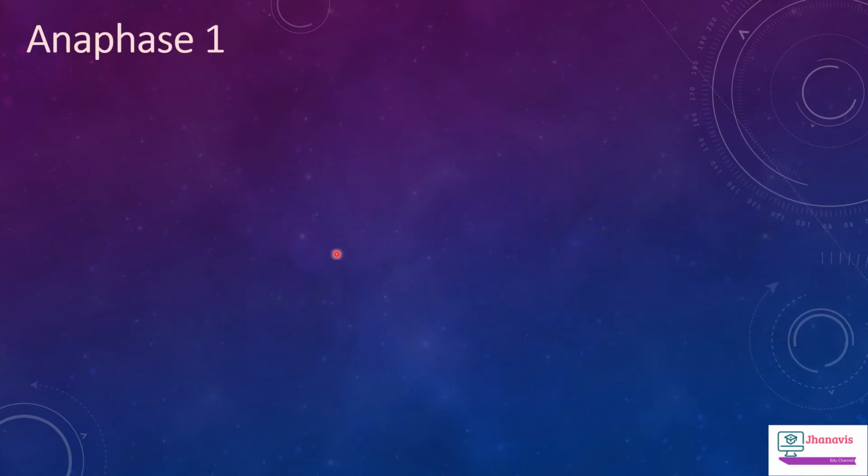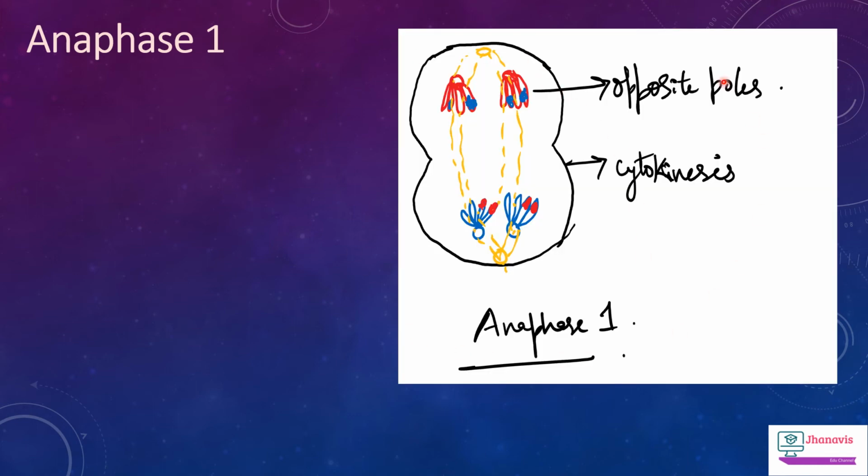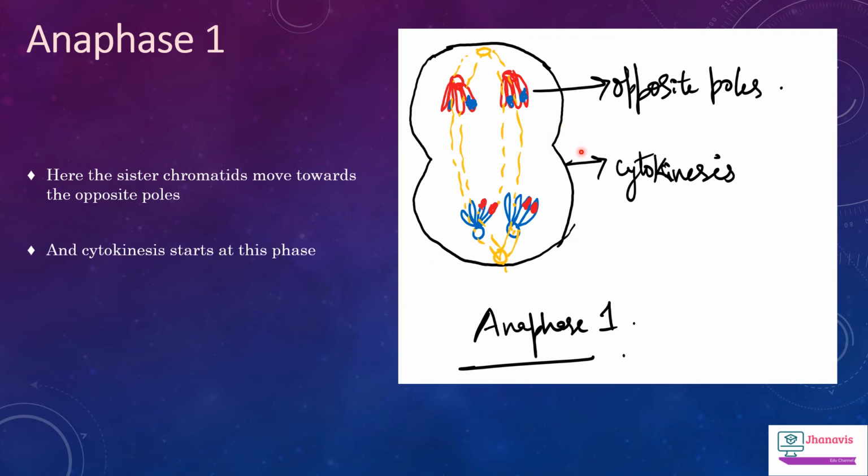Here, using the diagram, I am going to explain the anaphase 1 of meiosis 1. I have already discussed in the metaphase that the chromosomes align themselves on the equatorial plate. Now the chromosomes will start moving towards the opposite poles and the cytoplasm will start to divide. That means the plasma membrane will start to divide in the anaphase with the help of the actin and myosin filaments. So these two are the important changes which will take place in the anaphase 1 of the meiosis 1.